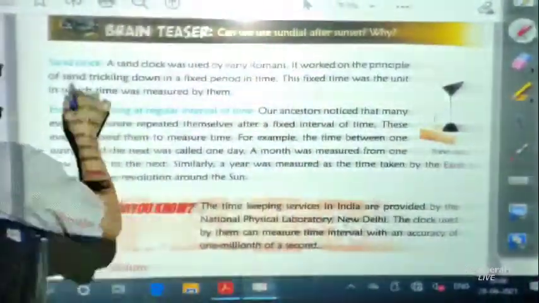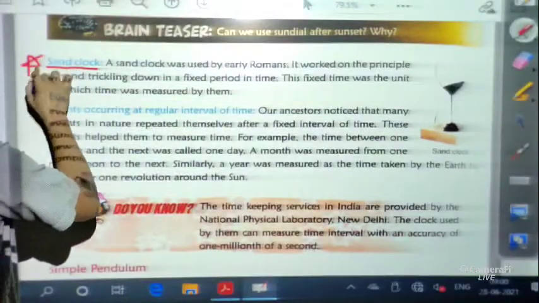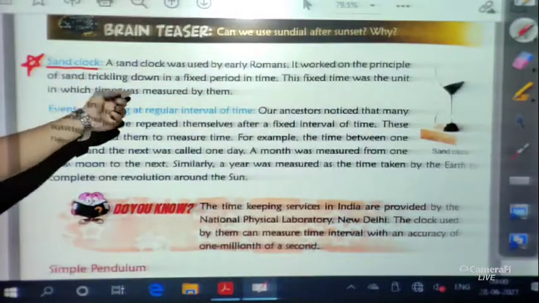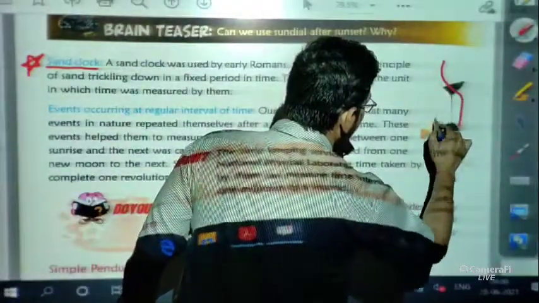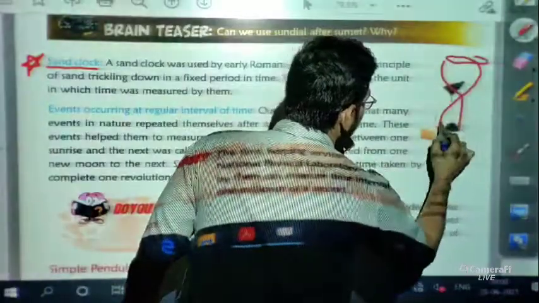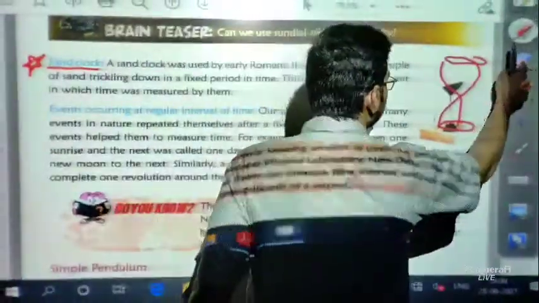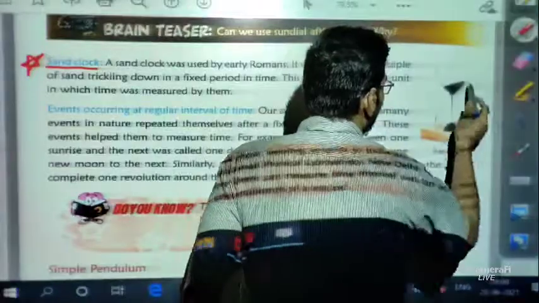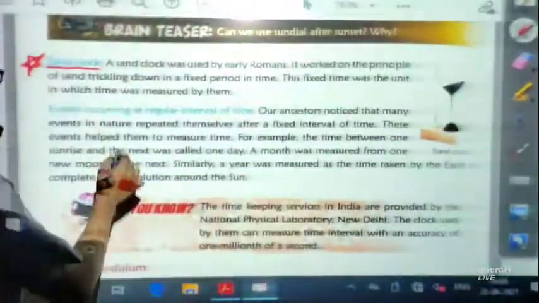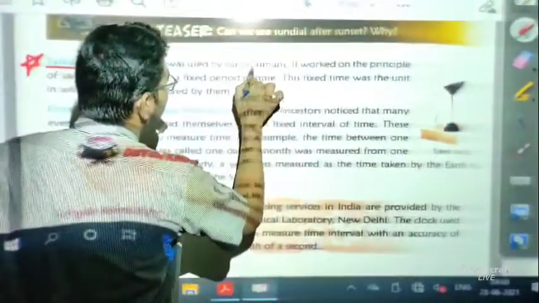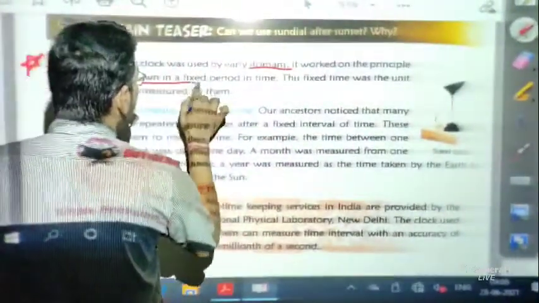Secondly, the sand clock. You have seen the sand clock in many movies and serials. A jar like this is there, and sand is in it. A sand clock was used by early Romans. It works on the principle of sand trickling down over a fixed period of time. This fixed time was the unit with which time was measured.